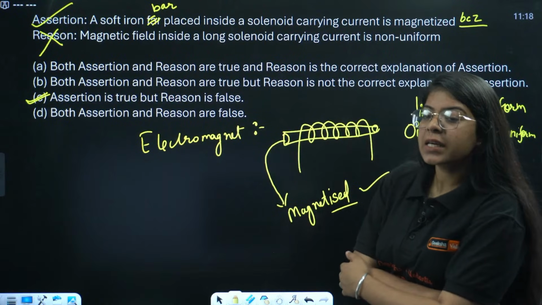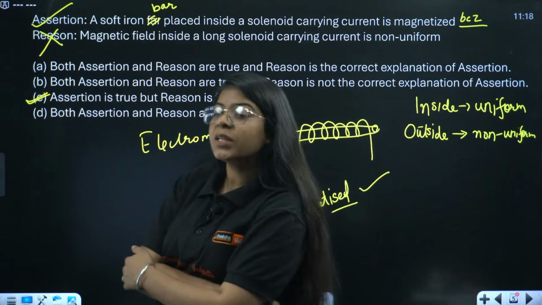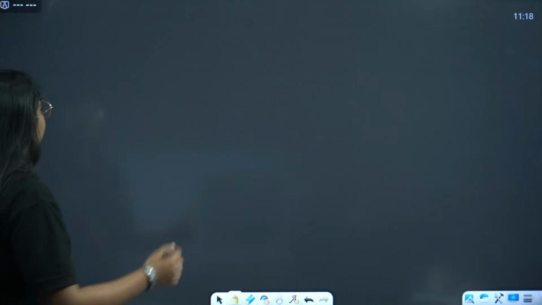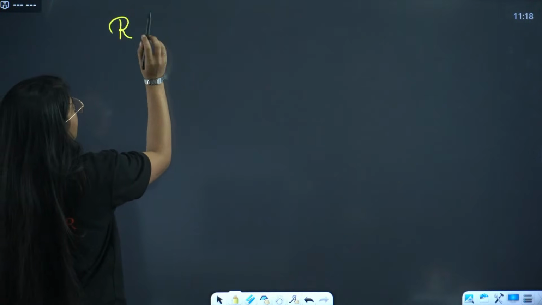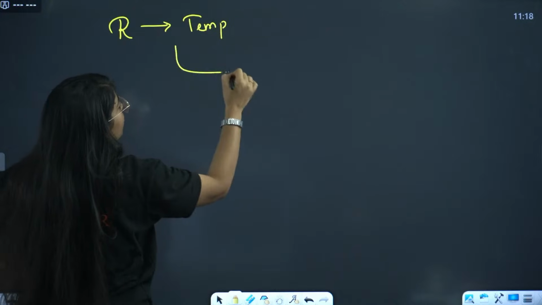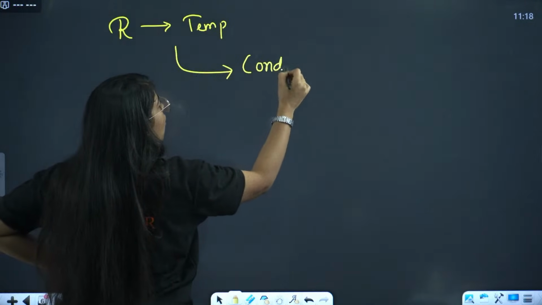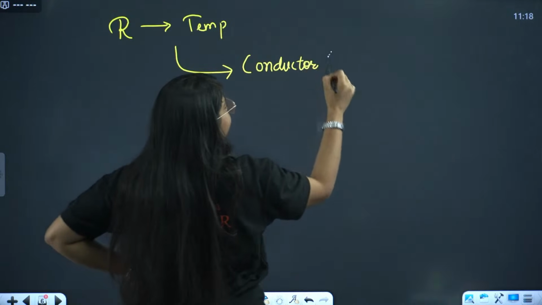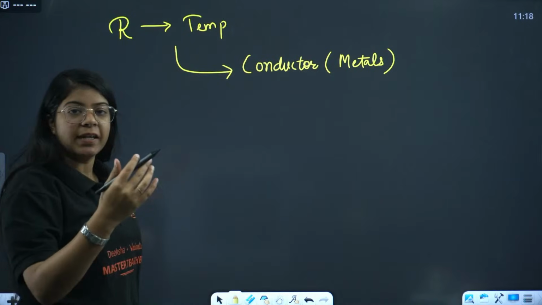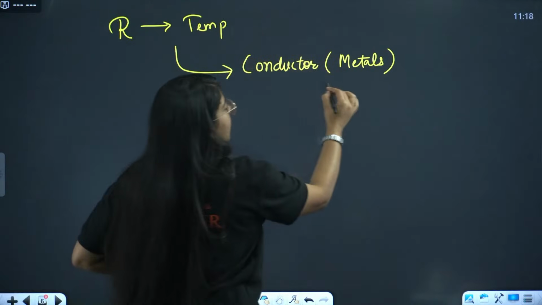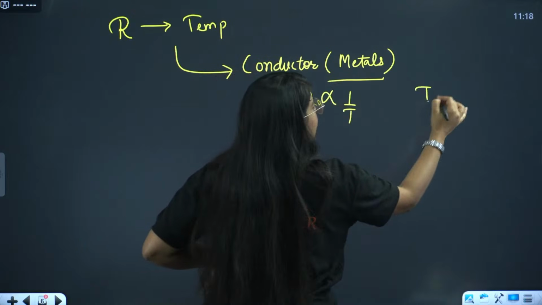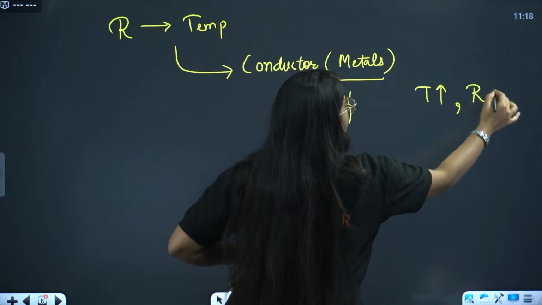Sharma ji is asking if resistance increases with temperature or decreases. See, we have two points for this. The first is that resistance does change with temperature, that is right. But for two kinds of materials, conductors or metals, it changes differently. For conductors or metals, resistance is inversely proportional to temperature. As the temperature increases, resistance will decrease.